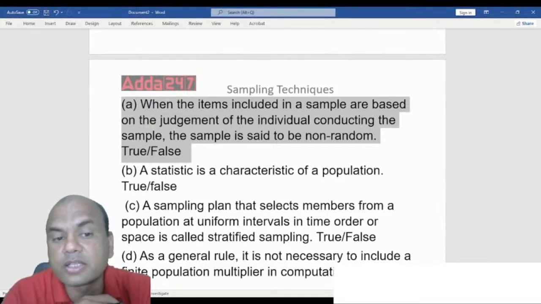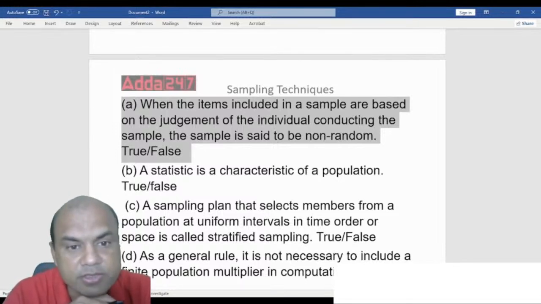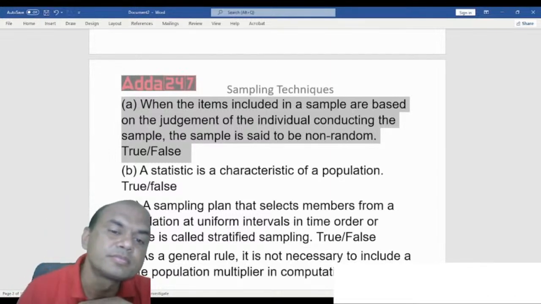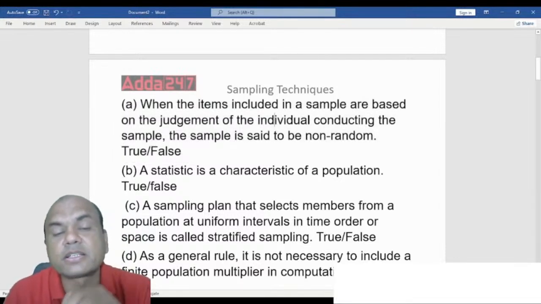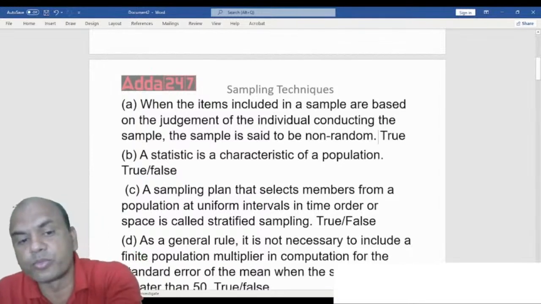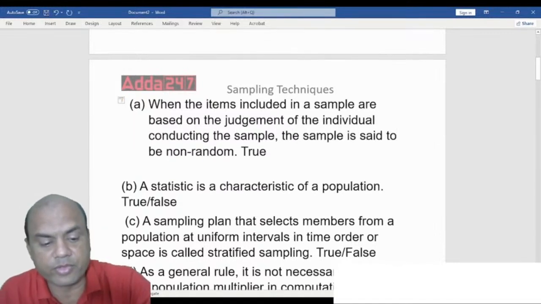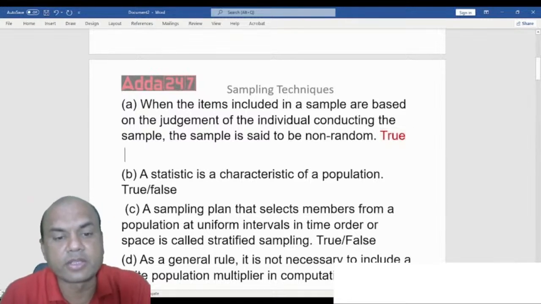Judgment of the individual conducting the sample. Yes, it is. Correct. The answer is here, individual conducting the sample. This is a type of non-probability sampling. So the answer for this is true, everyone. Let me mark it over here. True.